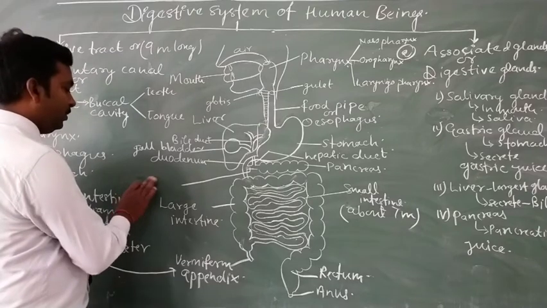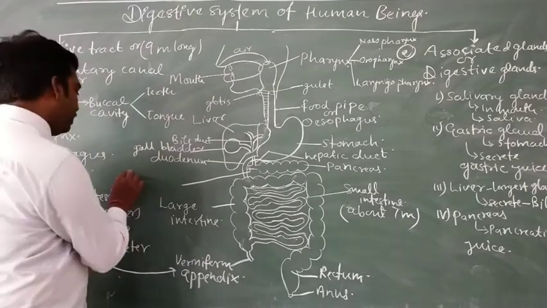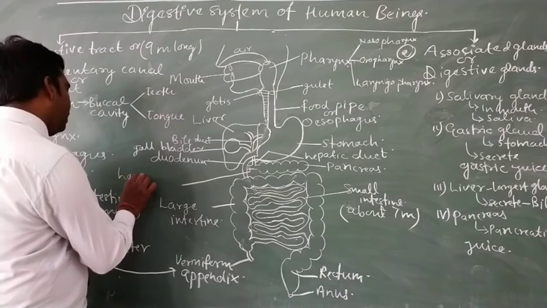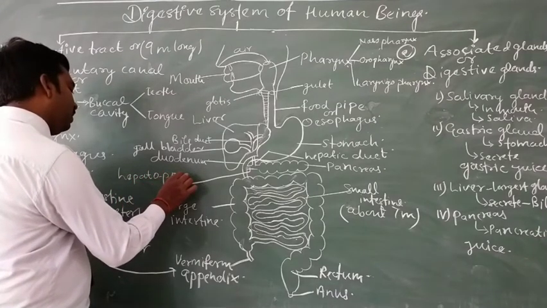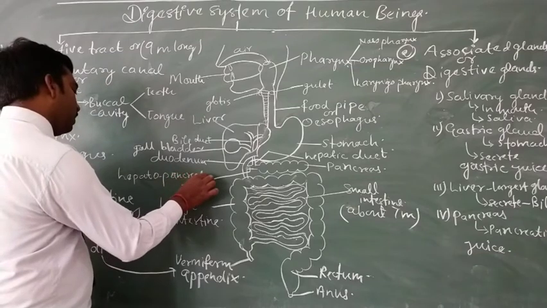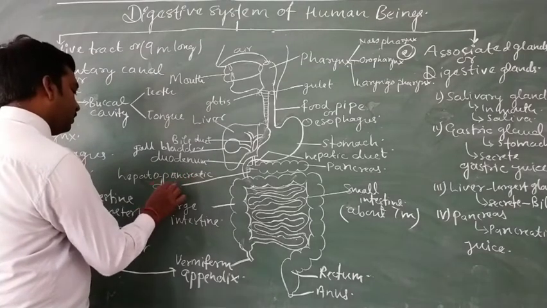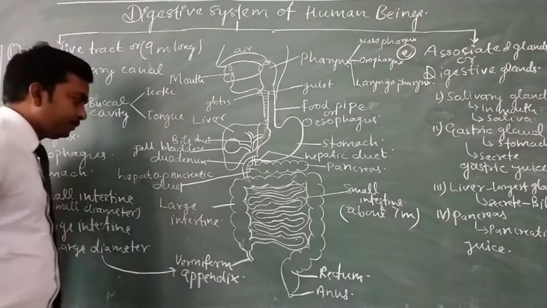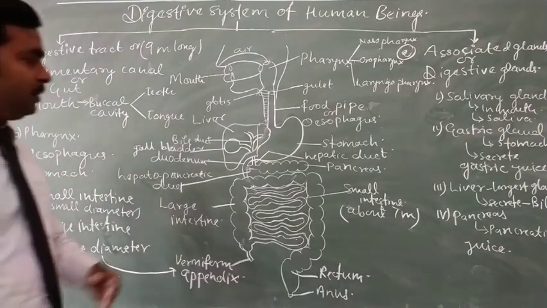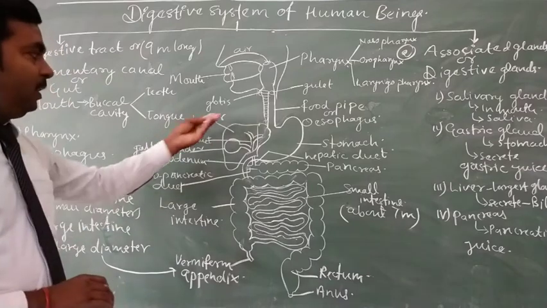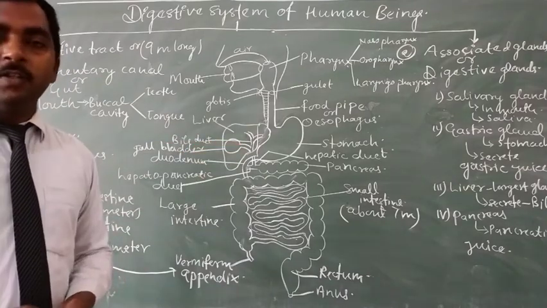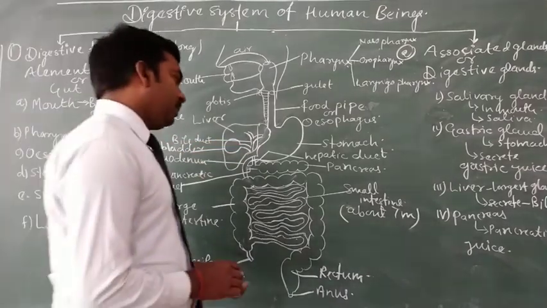This common duct is known as the hepatopancreatic duct, the common duct for the secretion of the liver as well as the pancreas.